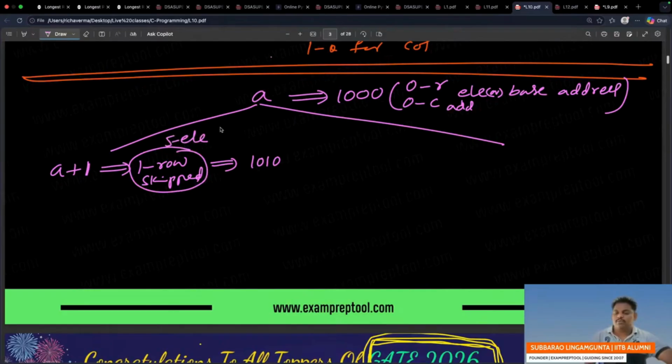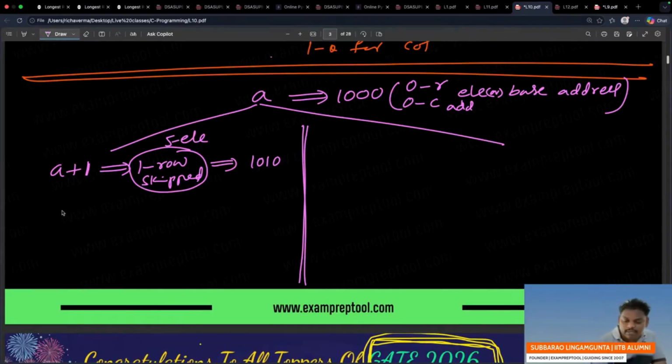5 elements skipped. Every element is 2 bytes. 5 times 2 is 10, so 1010. Be careful. In the 2D array, plus 1 means one row skipped.